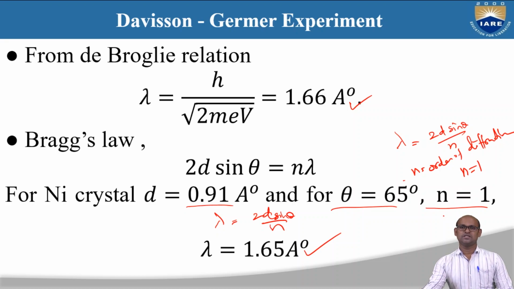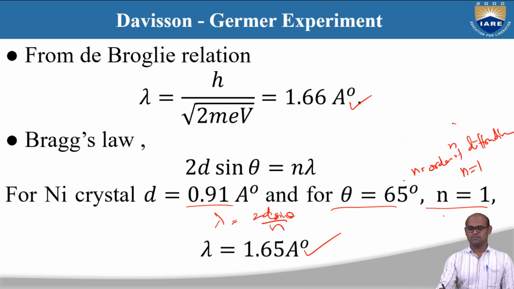From both relations, we found that the wavelengths are matching. That means that the beam of electrons shot from the electron gun behaves like waves. That is what we get from this experiment.